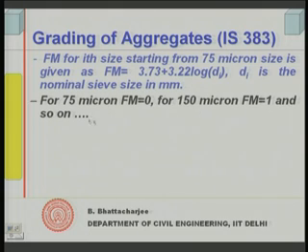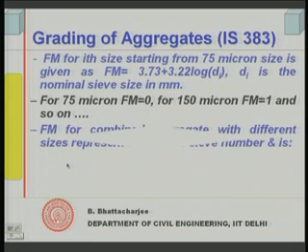For example, for 75 micron the fineness modulus is 0, for 150 micron the fineness modulus is 1, for 300 micron it will be 2, and for 600 micron it will be 3, etc. So in a way, the fineness modulus for an individual sieve size corresponds to the sieve number starting from the bottommost sieve, which is 0.